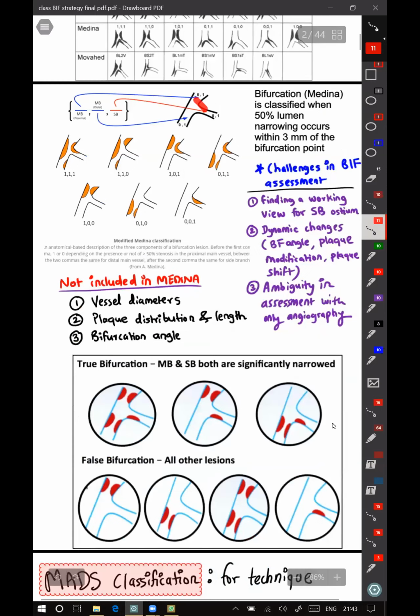So based on this Medina classification, the bifurcation lesion can be either a true bifurcation. The main thing in a bifurcation is that the side branch should be involved along with any one of the main vessel branches. So it should be main branch plus side branch, both should be involved. The main branch can be proximal or distal or both. So first is all three involved. Second is only proximal and the side branch involved. Third is the distal and side branch involved. The remaining are called false bifurcation lesions. Just because they come in the area of bifurcation, they are called bifurcation lesions.